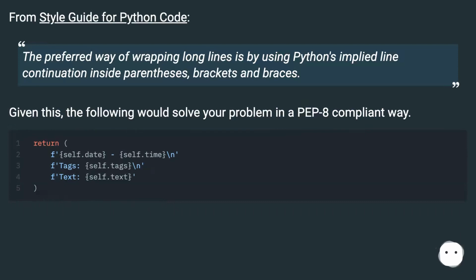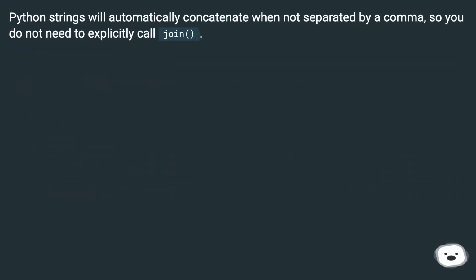From Style Guide for Python Code: The preferred way of wrapping long lines is by using Python's implied line continuation inside parentheses, brackets and braces. Given this, the following would solve your problem in a PEP 8 compliant way. Python strings will automatically concatenate when not separated by a comma, so you do not need to explicitly call join.